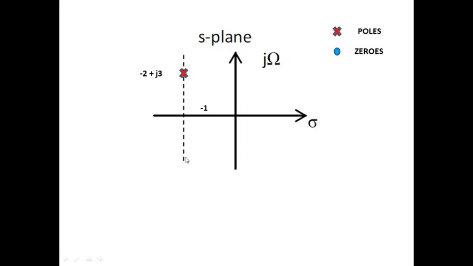Let us take another pole, minus 1. It does not contain any imaginary part, so it can be represented simply on sigma. So it is minus 1, and the corresponding strip is also obtained. One more example: 4 minus j2. So 4 is on the positive side and minus j2 on the negative side, and the location of the pole goes like this. This is the way in which poles can be represented on an S-plane.